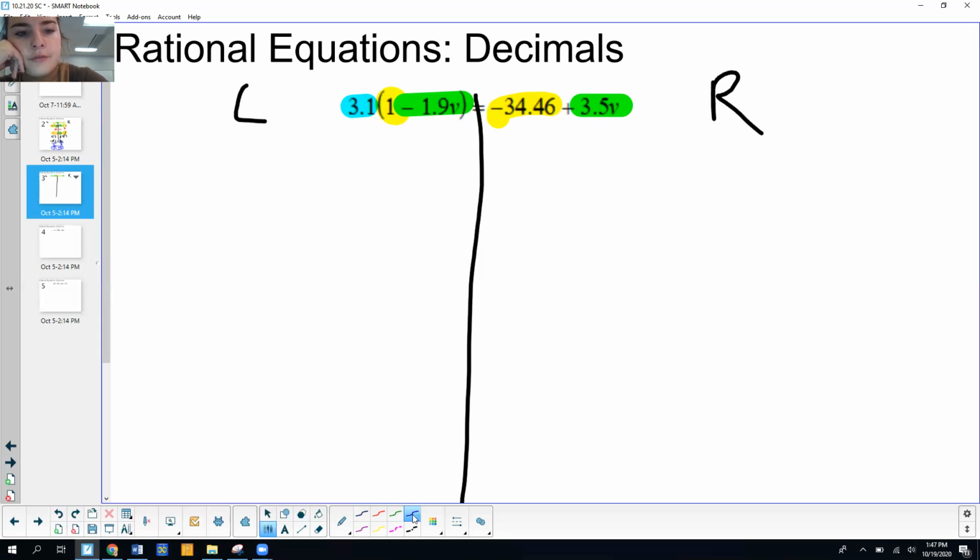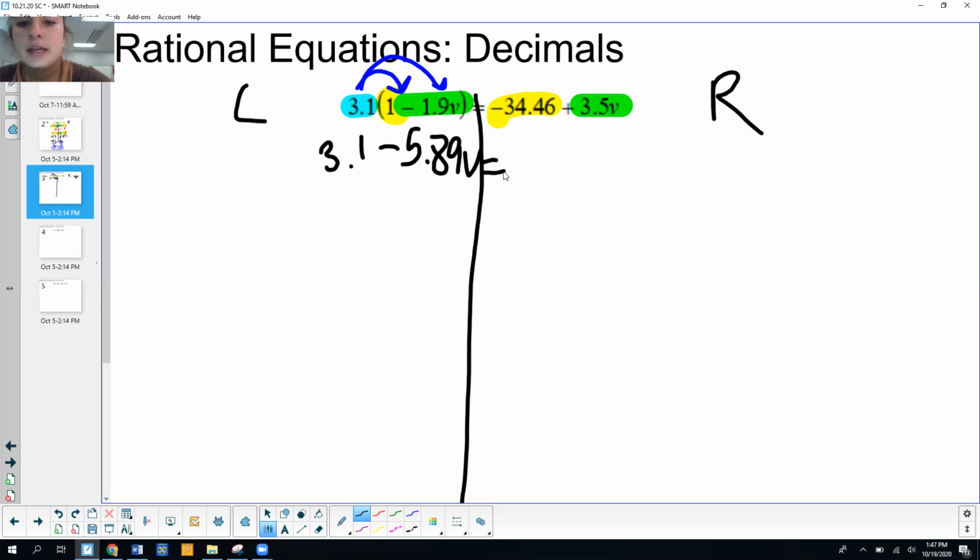Yes, I can get rid of these parentheses by distributing 3.1 to the two terms inside the parentheses. So I can multiply 3.1 times 1. So 3.1 times 1 is just going to give us 3.1. And then 3.1 times negative 1.9v. So 3.1 times negative 1.9, and that's going to give me negative 5.89v.